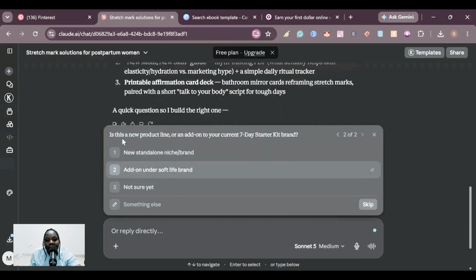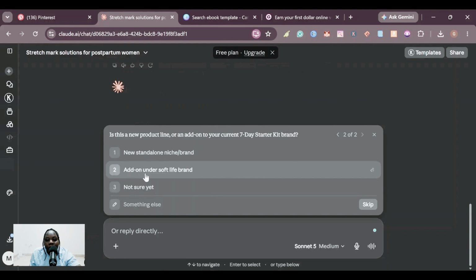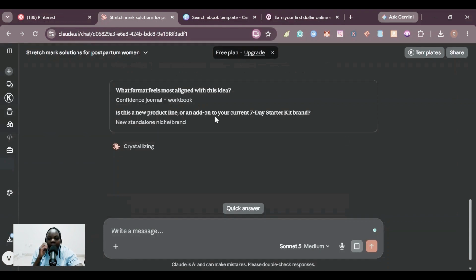So here it is asking me, is this a new product line or an add-on? So you can answer it's a new standalone or an add-on. It depends on you because I've been using Cloud to build my other digital products. That's why it's asking me. So I have to be specific so that it doesn't confuse this new product that I'm making in this video as an example to my other old digital products that I have working on. So I'll click on this one which says new standalone, and it's going to go ahead to help me come up with a digital product that I can create.